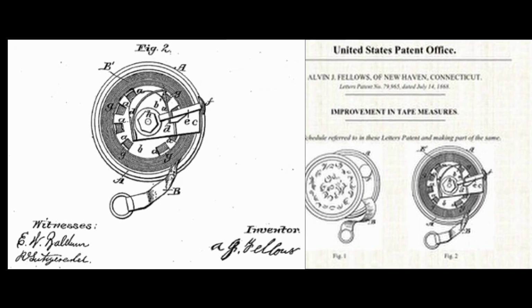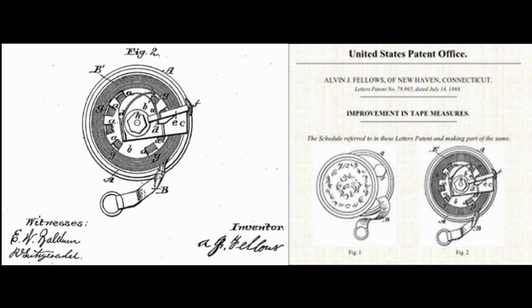In 1868, Alvin J. Fellows of New Haven, Connecticut filed a patent for what he called a spring click tape measure. His design was similar to existing spring tape measures, but it also included a method of locking the tape in any desired position, preventing it from retracting until the clip was released.